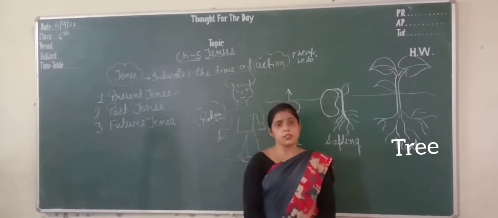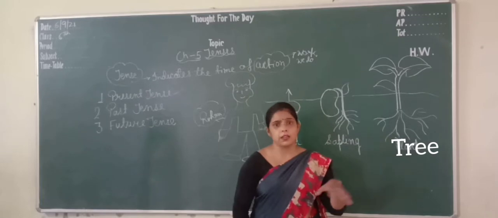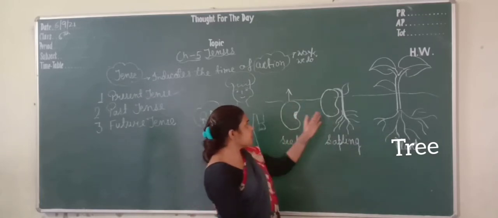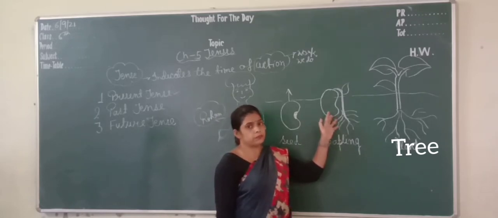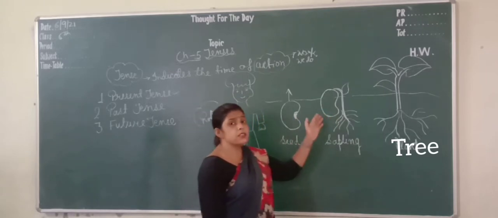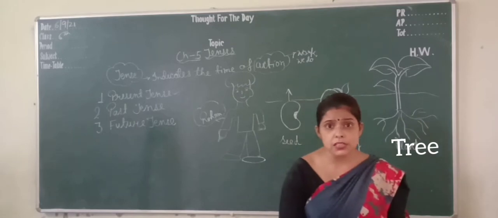Because few months before he sowed a seed in the soil, and now this seed has become a sapling. So see, he is very happy to see this.